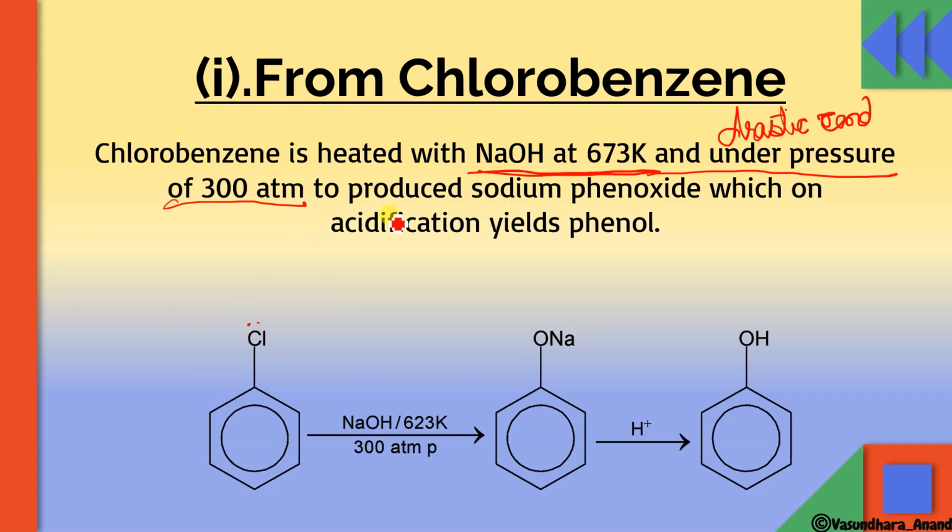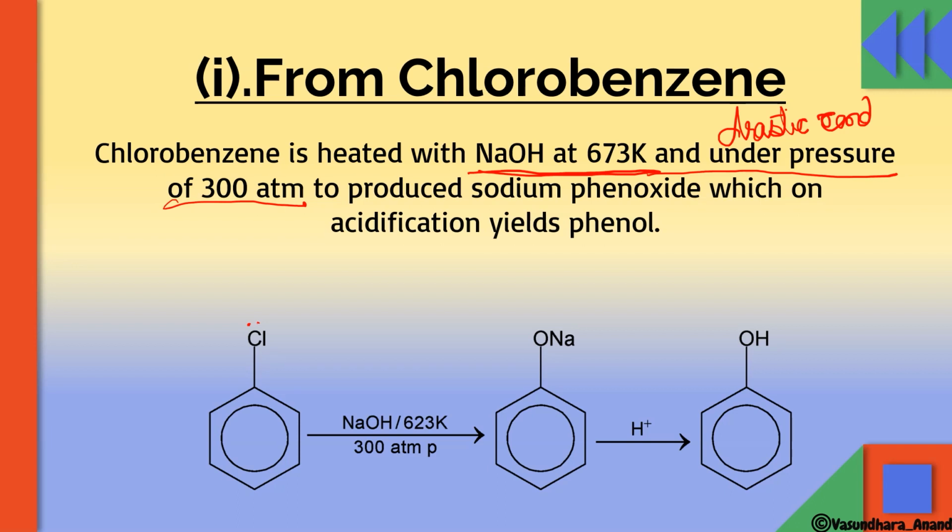In this case, it first forms sodium phenoxide, which on further hydrolysis, or acidification, gives phenol. If a conversion from chlorobenzene to phenol is asked, you can use this reaction; it is the only reaction by which we can form phenol from chlorobenzene.